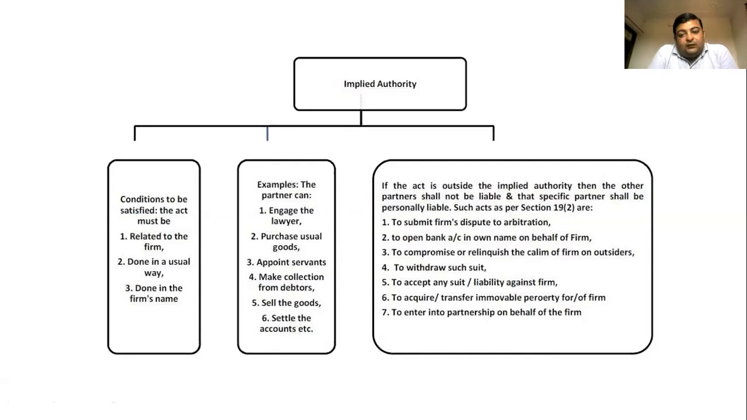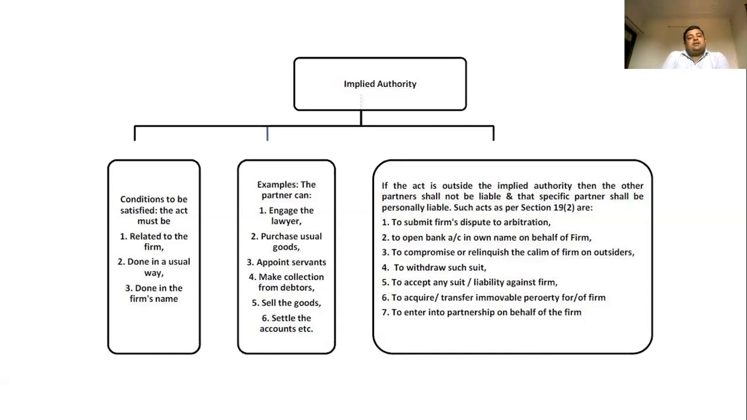Now in such a case, the firm has to submit the dispute to arbitration, or to a third party or the arbitrator appointed by the registrar. Second, to open a bank account in his own name on behalf of the firm. It is again not allowed under the Indian Partnership Act if it has been done. Second, to compromise or relinquish the claim of the firm on an outsider.